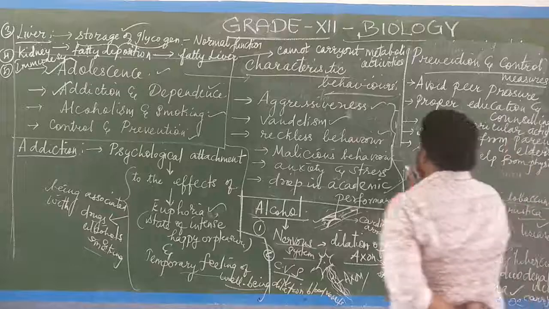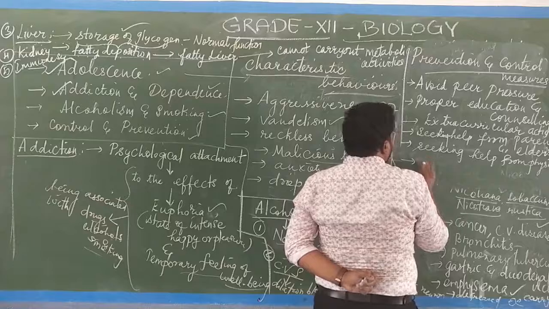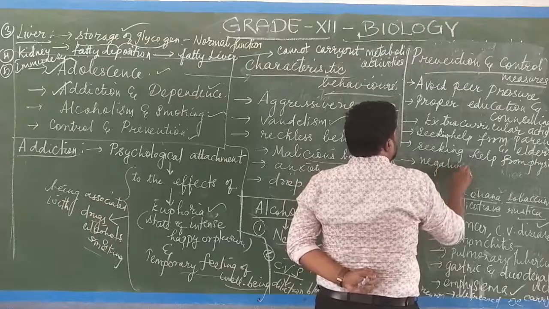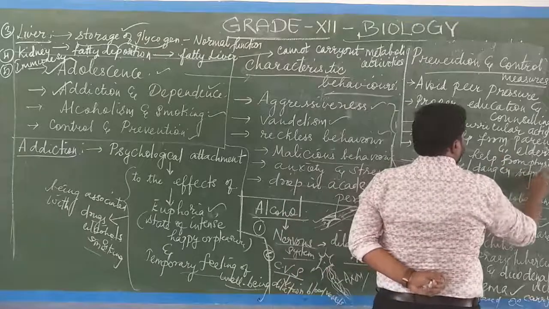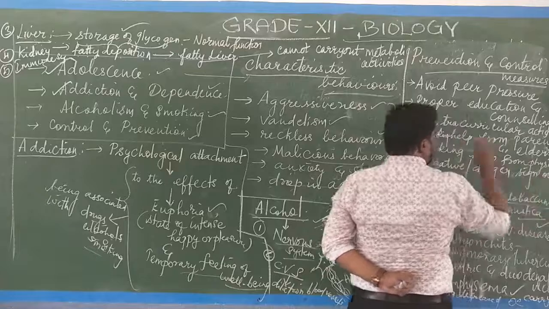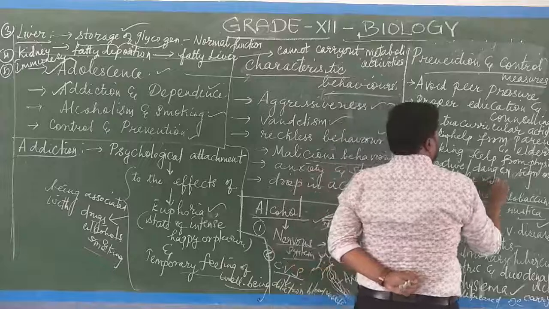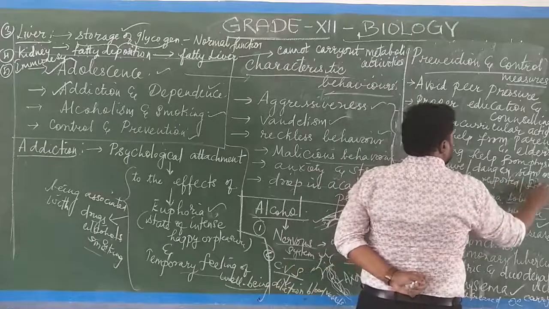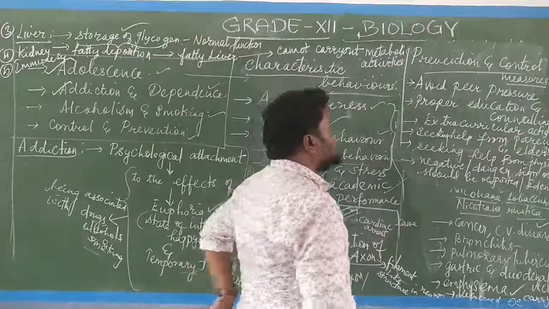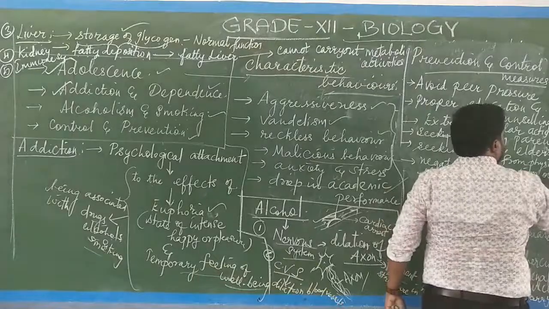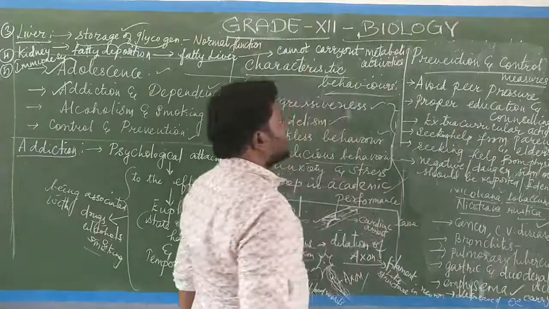Looking for the danger sign. So we always must be careful when the negative or otherwise danger sign occurs. It should be reported, or else it should be identified. So seeking help from parents, physician, that is what we are calling the medical help, professional or the medical help. So this is the prevention and control.